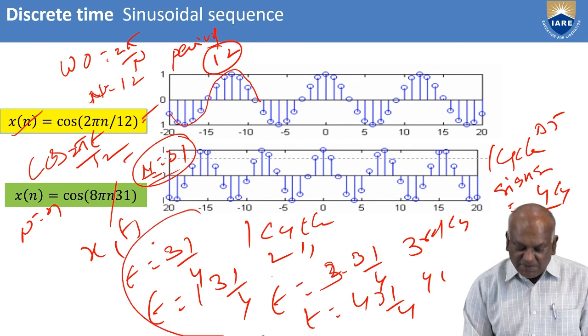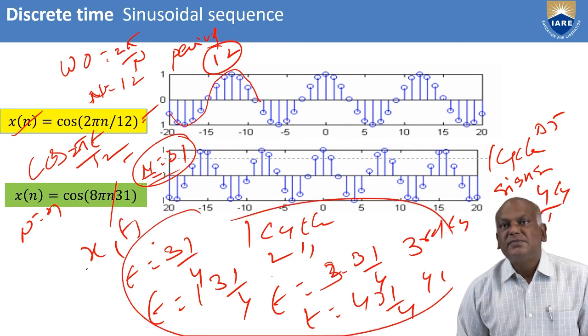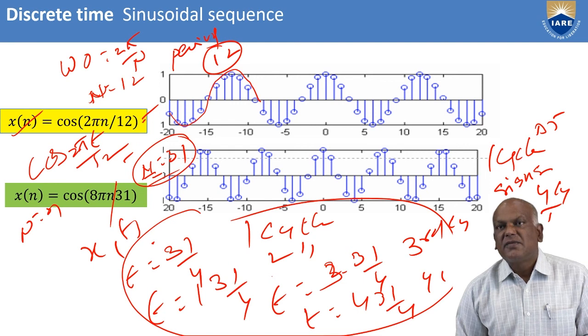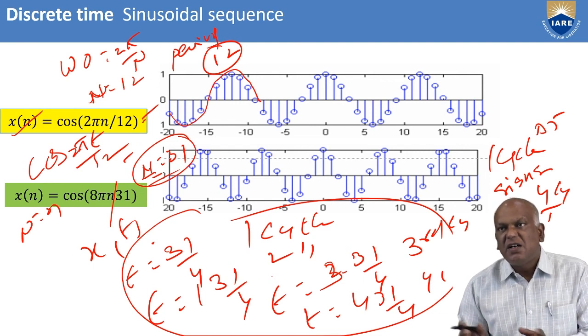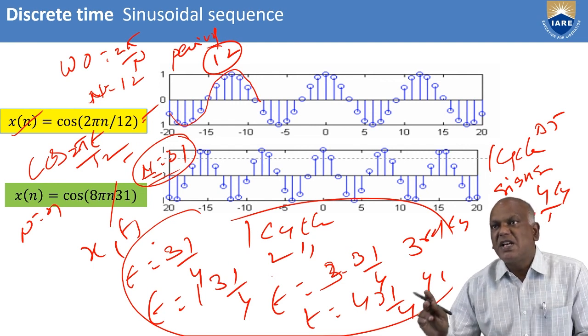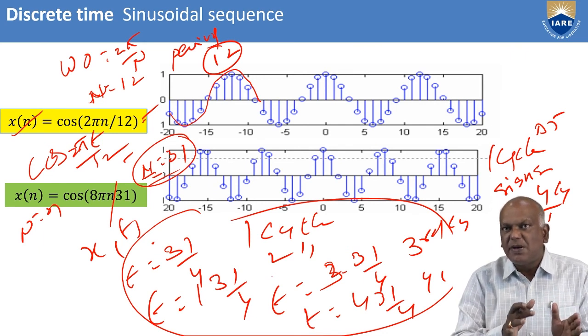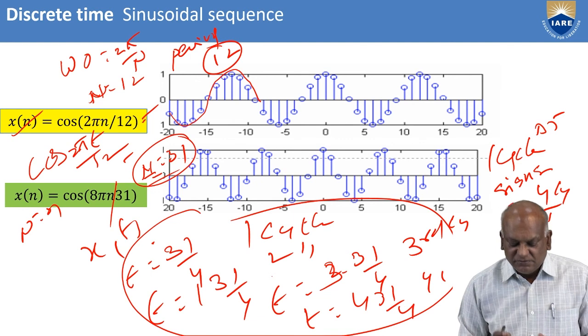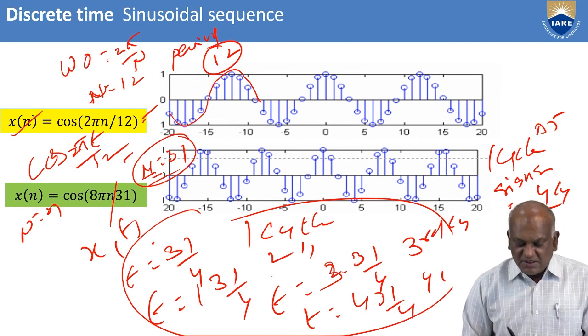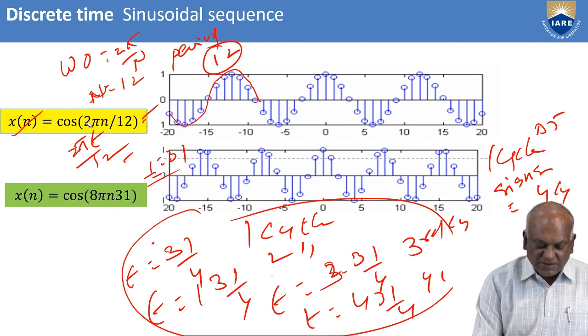That means it completes the 4 cycles. After completion of these 4 cycles, the discrete time sequence completes 1 cycle only, because it has a period equal to 31. These 31 samples are automatically repeated. Okay, this is the difference in the case of this type of sequence.